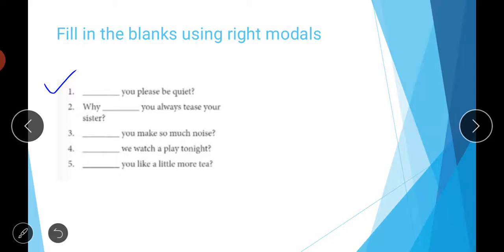So like this you can fill these blanks using the right modals that you think are appropriate to use here. Your answer may vary in these fill-ups, so you can use any of the modals that we have done. You can look at all those rules carefully, read about all those rules again, or you can repeat this video to clarify all the rules. Then you can solve this exercise, because this can have more than one correct answer.